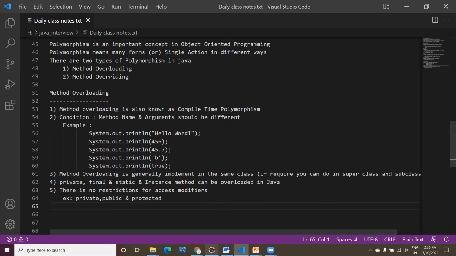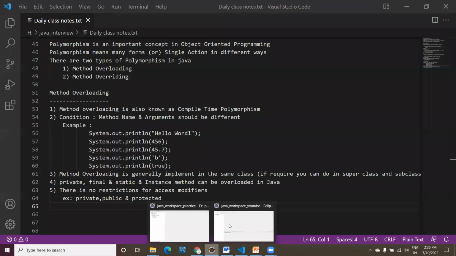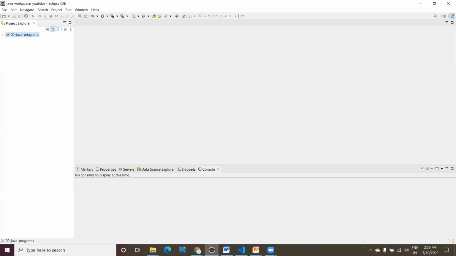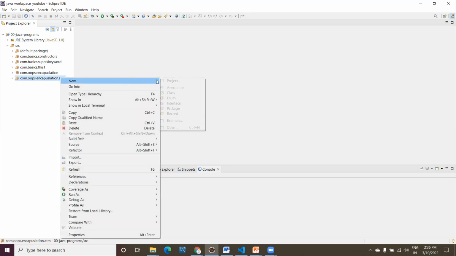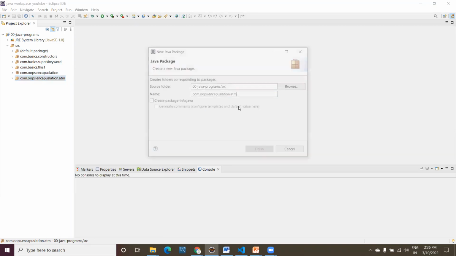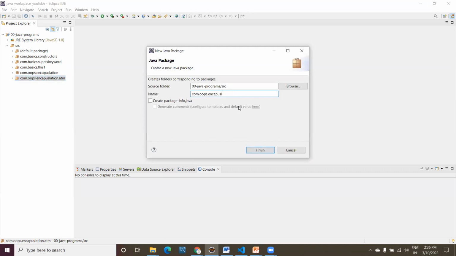Now let me show you a small example so that you get a better idea. Okay, we already created a project for constructor, super, encapsulation. Now let me explain another use case about polymorphism. Let me create a package. Here, instead of encapsulation, let me change it to polymorphism. Okay, now let me finish it here.